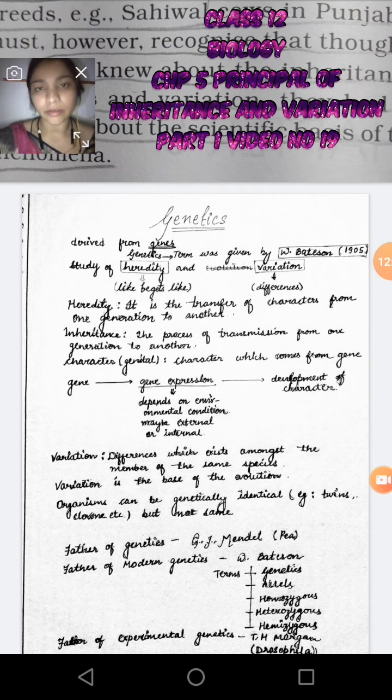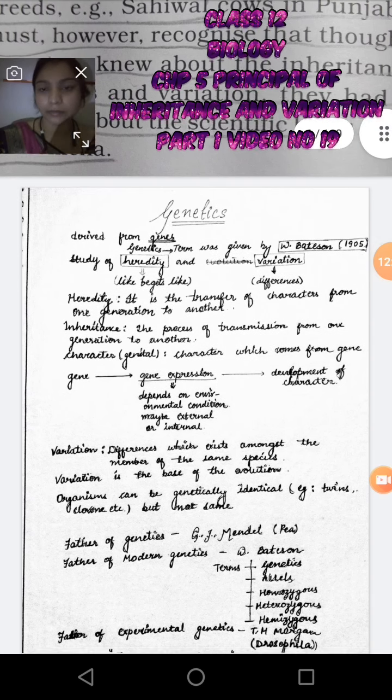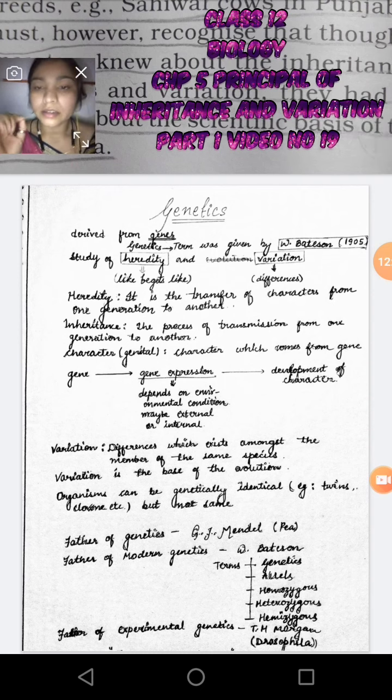Next is heredity. What it means, everyone knows. In 10th class you already studied genetics, not in detail but in brief. Heredity is the transfer of characters from parents to their progeny. Inheritance is the process of transmission from one generation to another. There is a slight difference between heredity and inheritance. Heredity is actually the main process, and inheritance is one type of vehicle, a pathway.